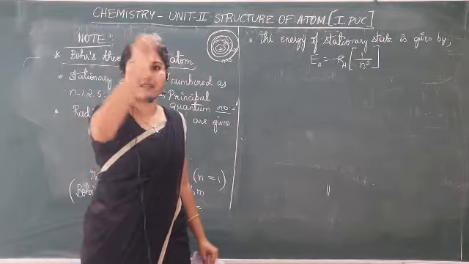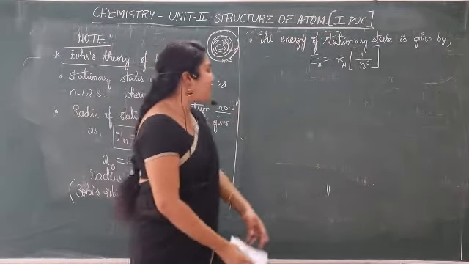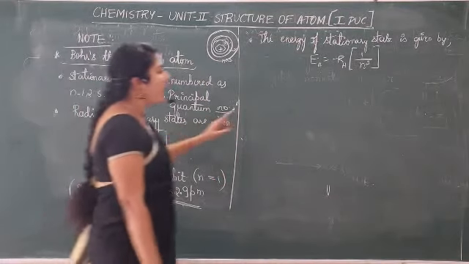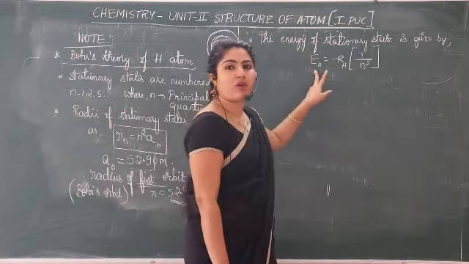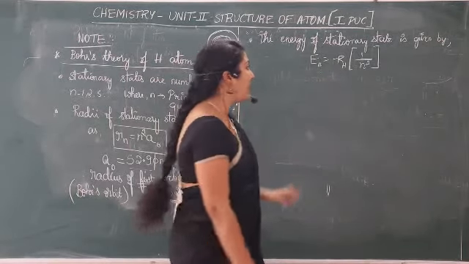You know there are many stationary states, isn't it? Stationary state means orbits. Its energy, see, radius is given by this formula, Rn is equal to n square A naught, whereas energy is given by formula En is equal to minus RH into 1 by n square.